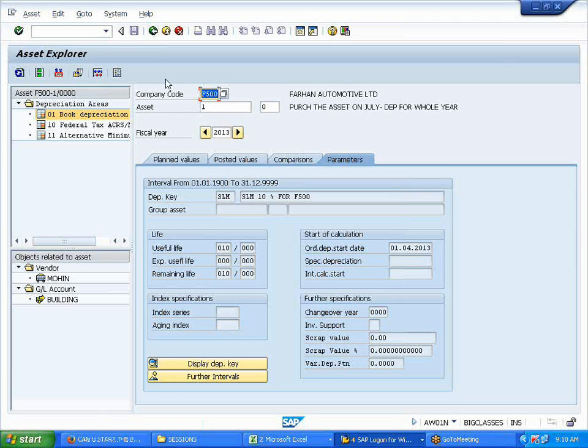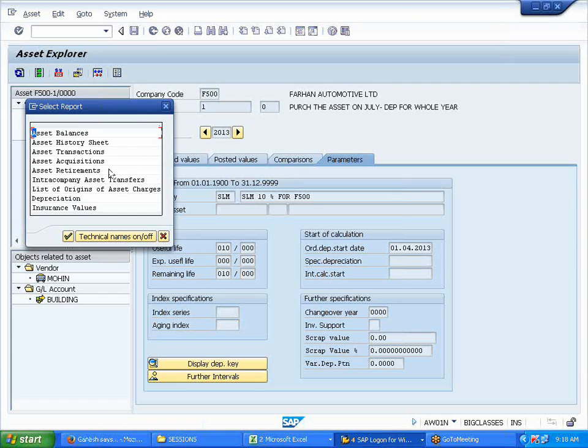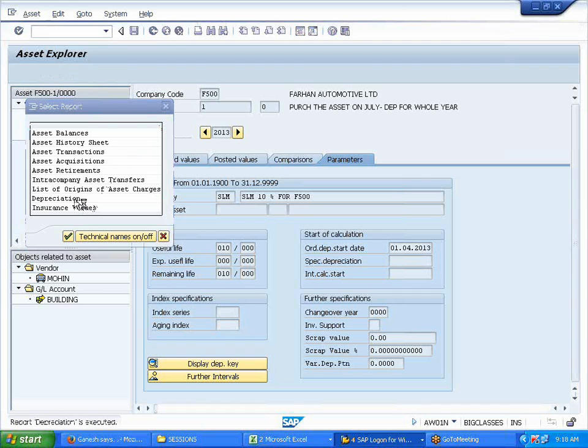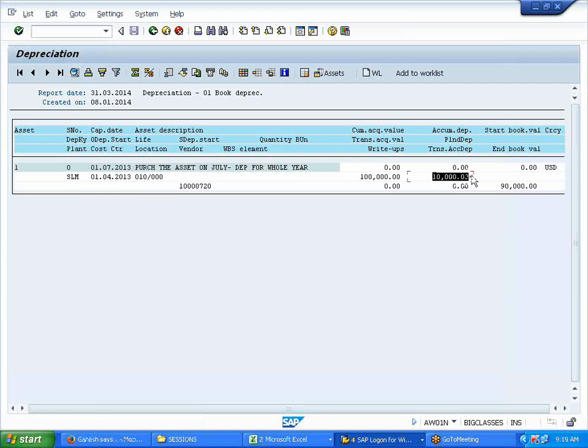Now if you go here, there is a report. You can call up the asset report. If you want to see the depreciation, you click on this and you will see the depreciation value, acquisition value, all this.